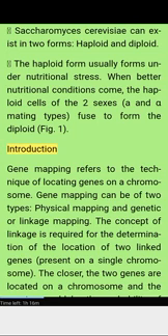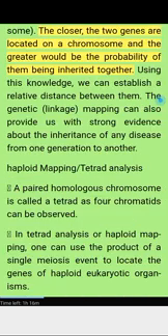Figure 1. Introduction. Gene mapping refers to the technique of locating genes on a chromosome. Gene mapping can be of two types, physical mapping and genetic or linkage mapping. The concept of linkage is required for the determination of the location of two linked genes present on a single chromosome. The closer the two genes are located on a chromosome, the greater will be the probability of them being inherited together. Using this knowledge, we can establish a relative distance between them. The genetic linkage mapping can also provide us with strong evidence about the inheritance of any disease from one generation to another.